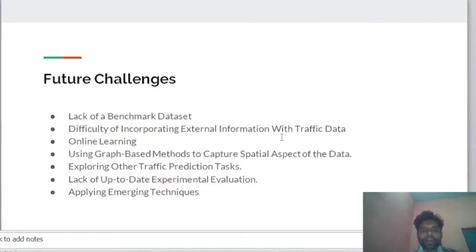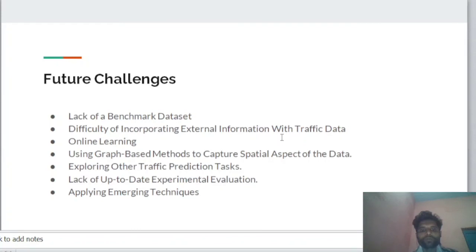Online learning: with the widespread installation of traffic loop detectors, traffic data will continuously grow in this setting where new data is incrementally added. Traffic trends will shift over time. Using graph-based methods to capture spatial aspects of the data is a promising development of traffic flow prediction because they naturally conform to traffic dynamics.